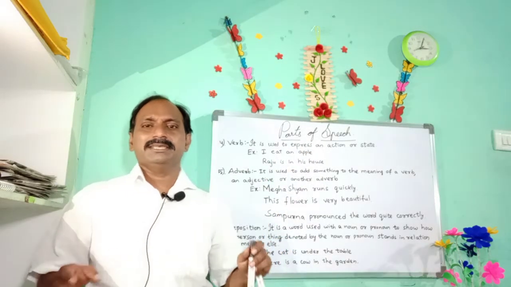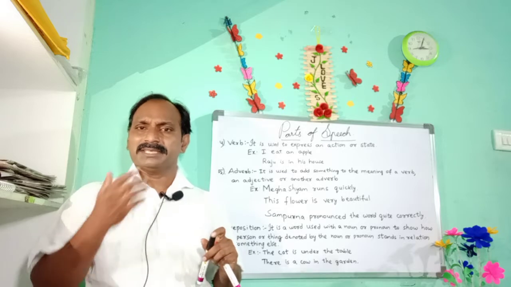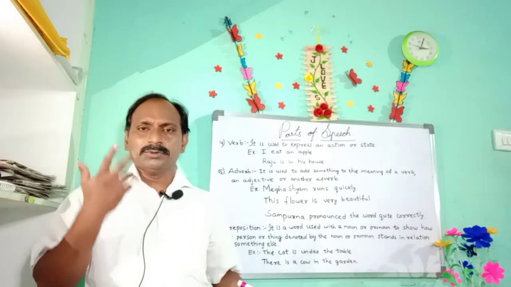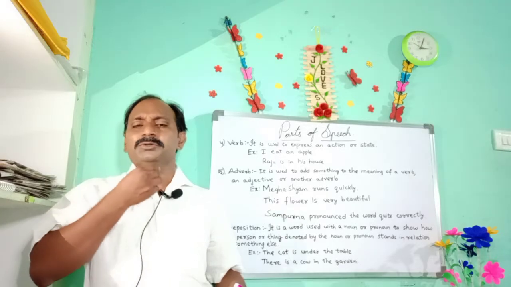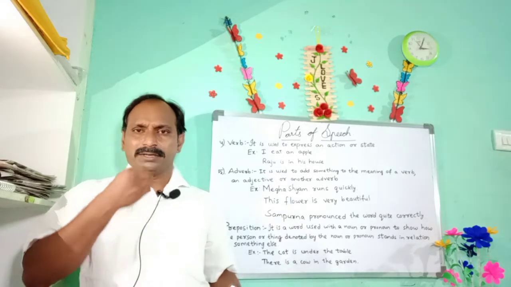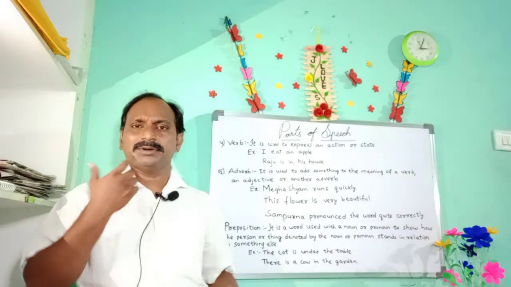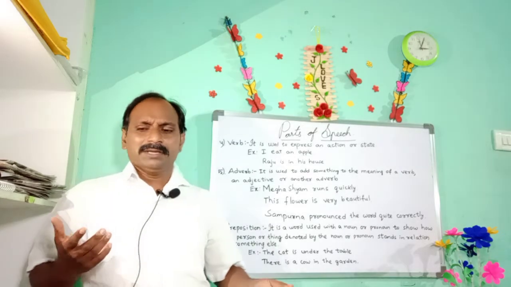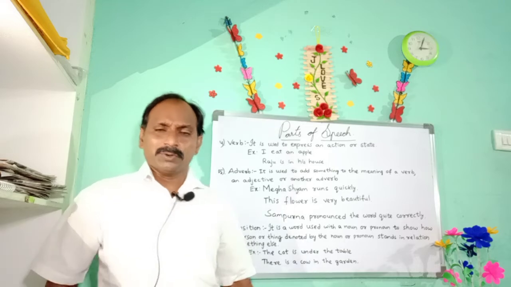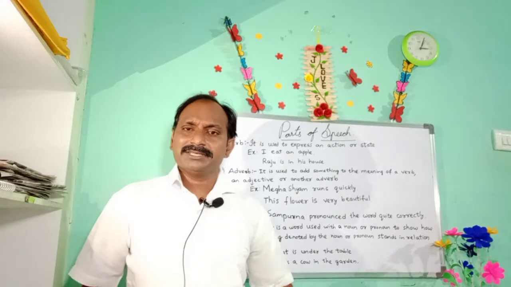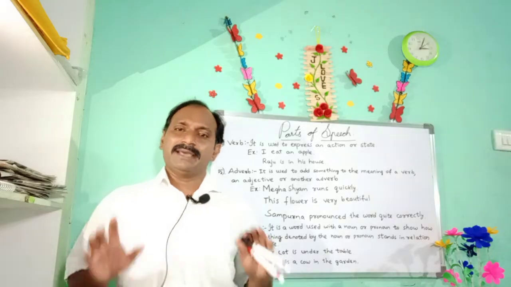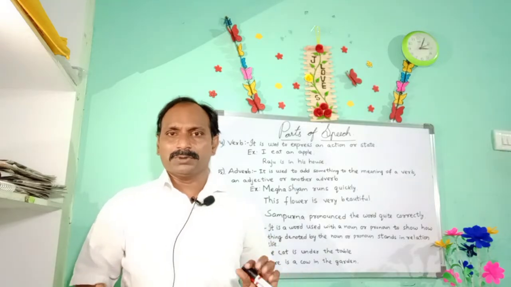Now we can see, I am speaking, that is an action. When I speak, I move my lips, and I use my tongue to speak out, to communicate. So that is called an action. Sitting is an action, standing is an action, going is an action, playing is an action, singing is an action. All doing words are action words. I hope you got my point, right?